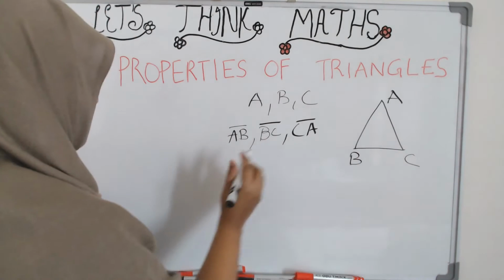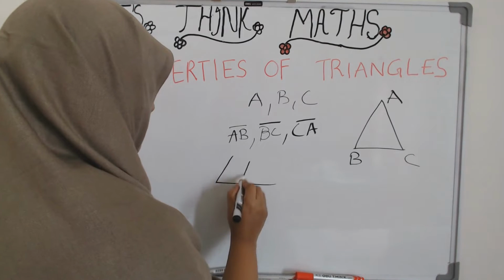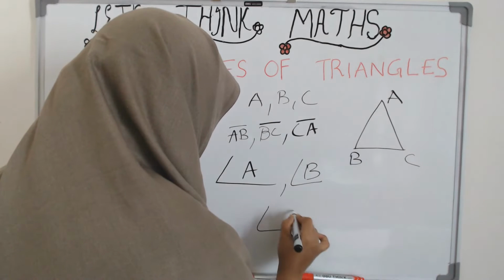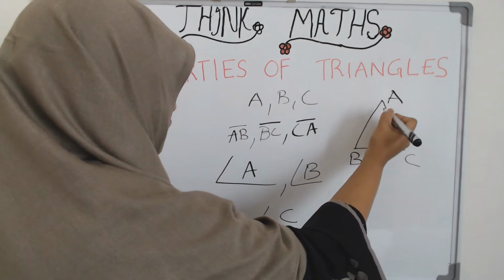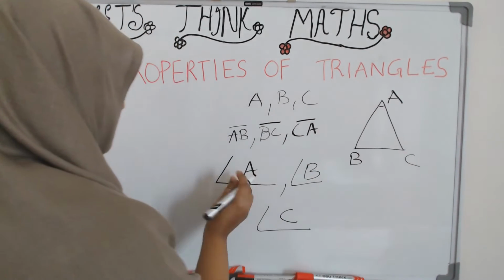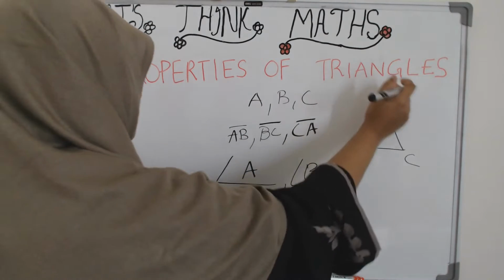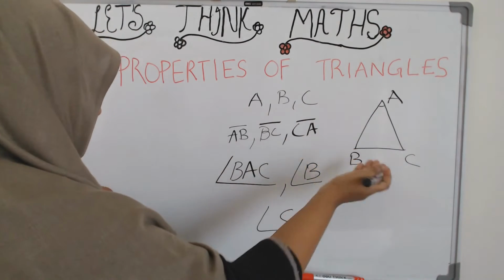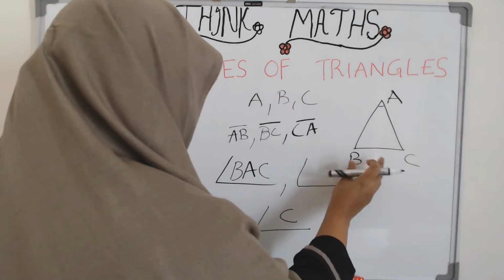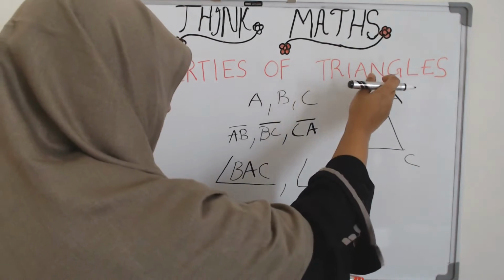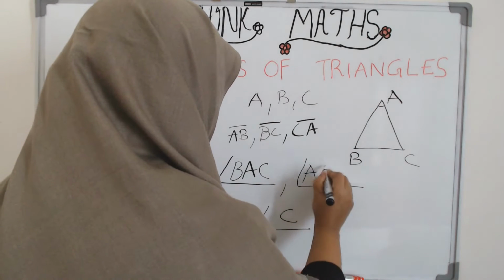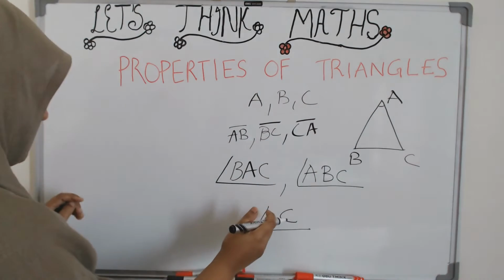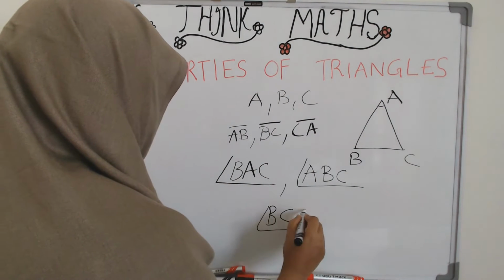Then its angles represented just with their vertices or together with the arms. For example, this angle can be written simply as A or together with both its arms as BAC or CAB. Now the angle B can be written simply as angle B or together with its vertices ABC or CBA. And similarly, angle C, we can write it like this.